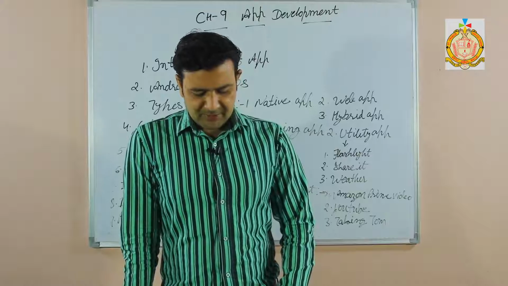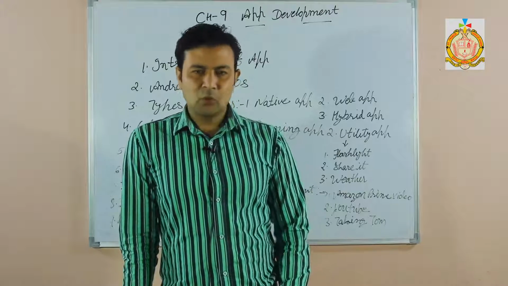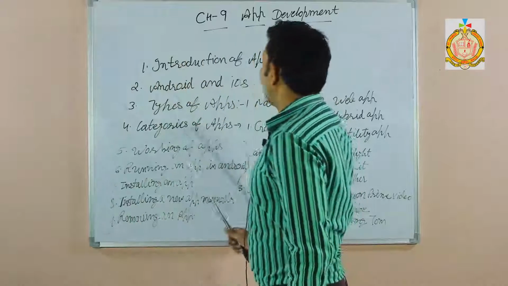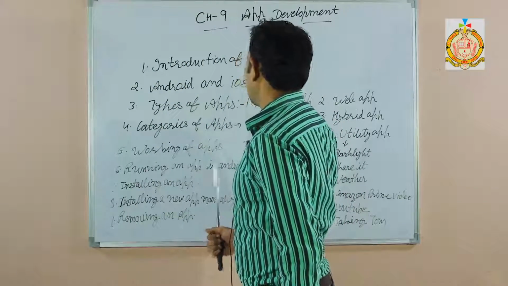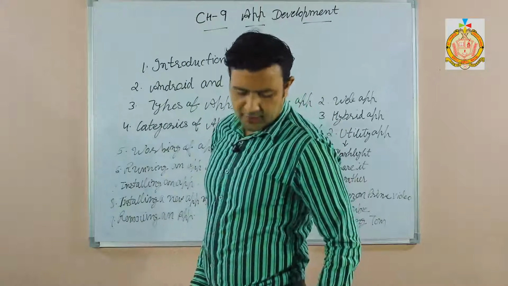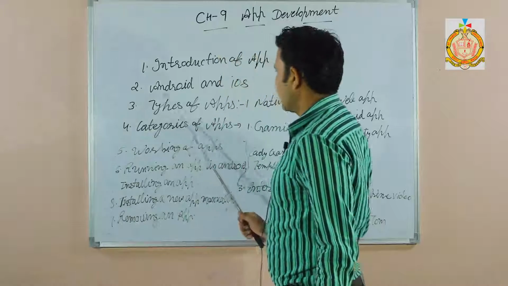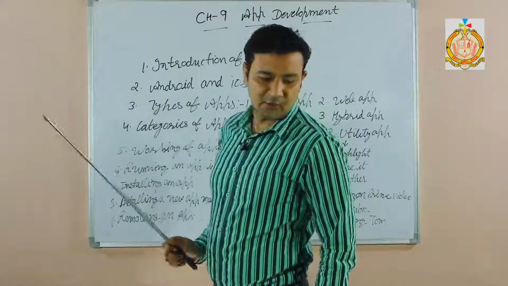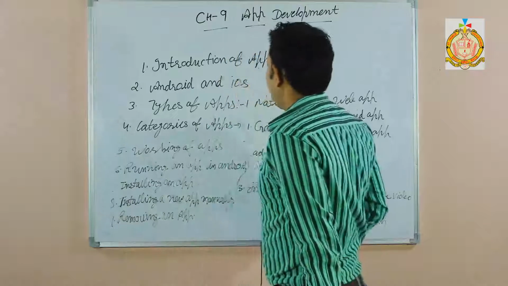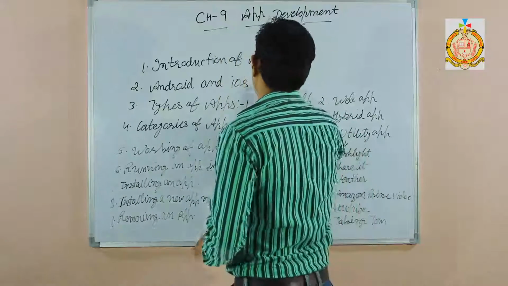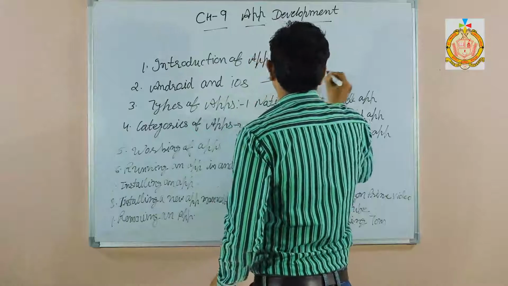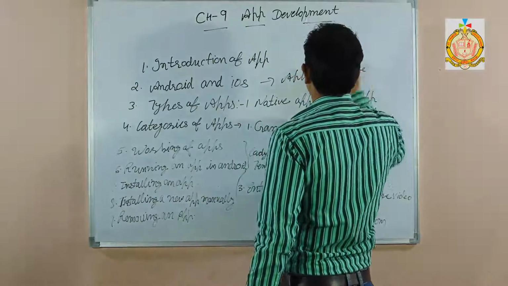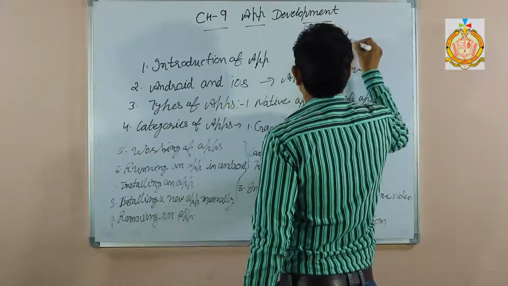There are thousands of apps designed today, and we have two categories of apps, as given: Android and iOS. Android apps are apps which we use on our Android phones, and iOS apps are used on Apple phones, meaning iPhone and iPad.